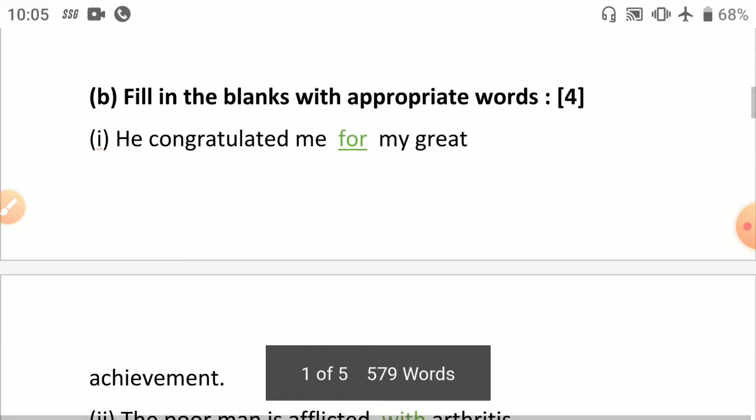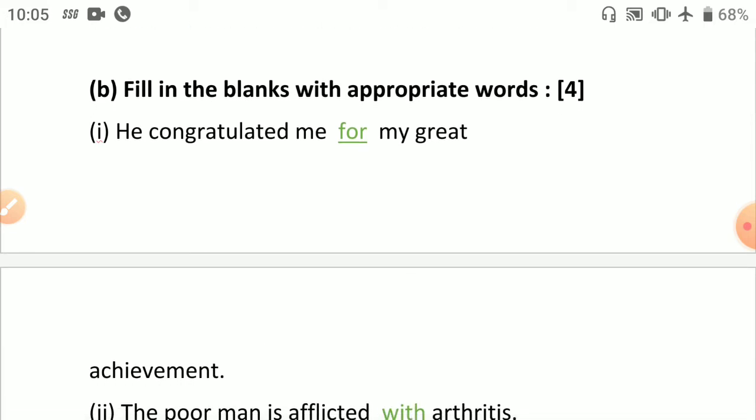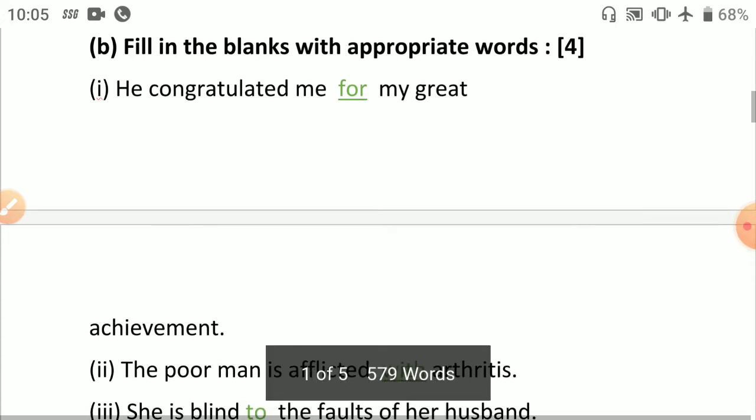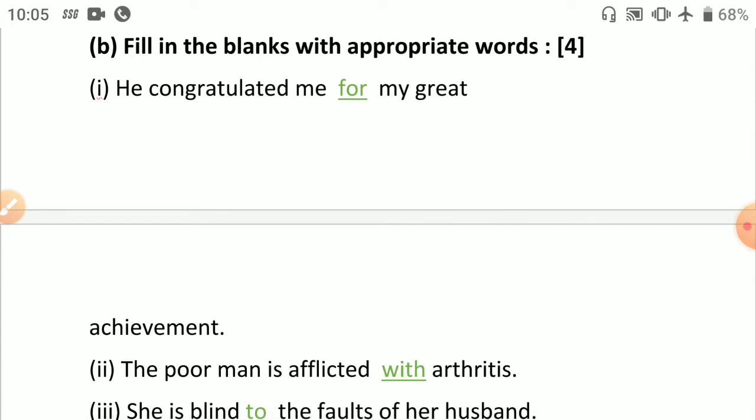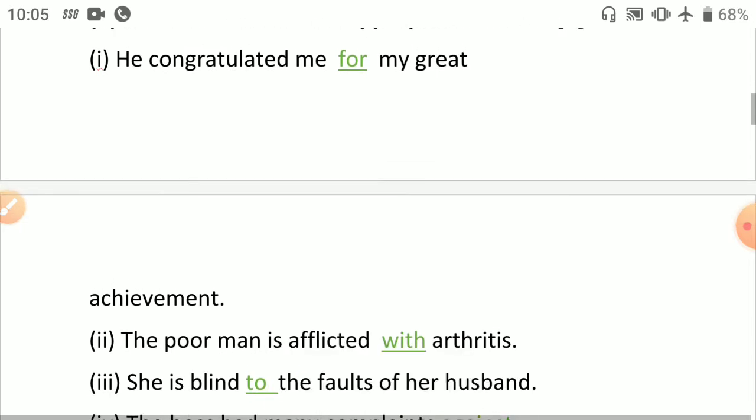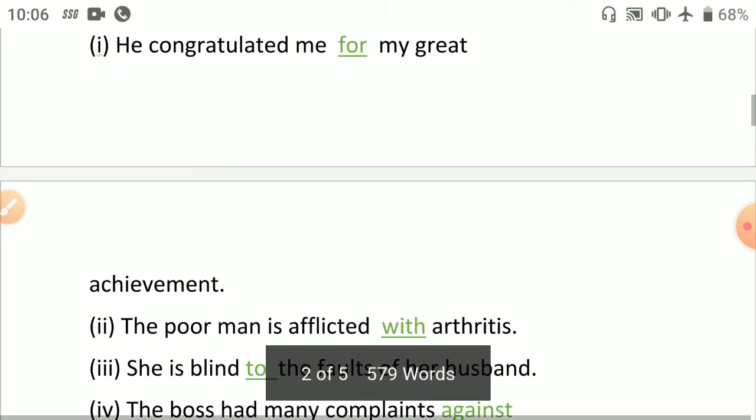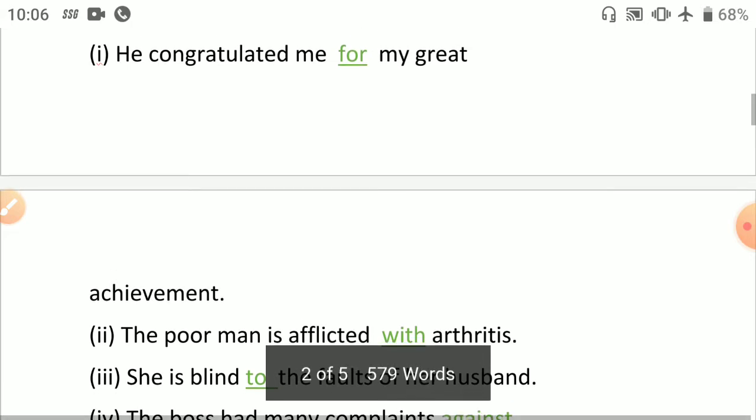He congratulated me for my great achievement. Now a confusion might occur: congratulate on and congratulate for. Congratulate on is generally used where a very special pleasant event has happened and you're congratulating someone on that event. Or if it is for effort, if it is for achievement, where effort is put, then that is for your effort, for your achievement. There we use congratulate for.